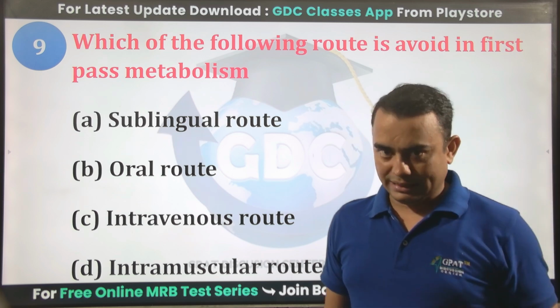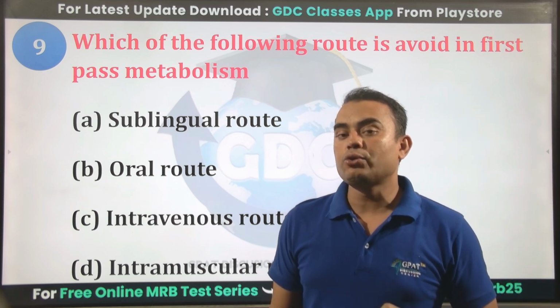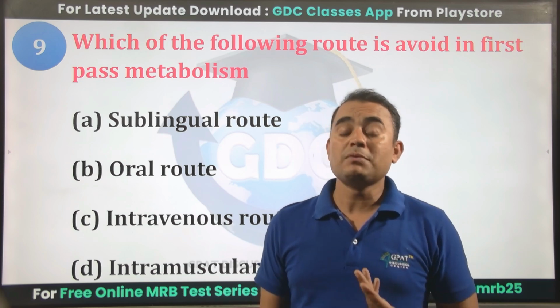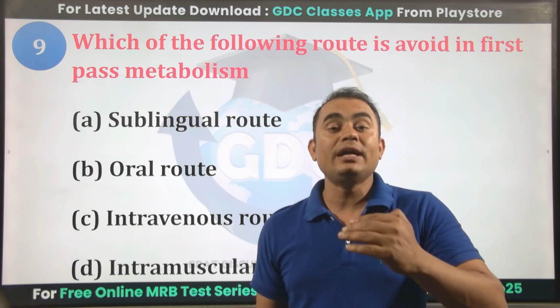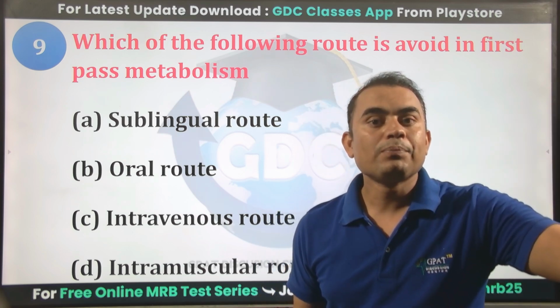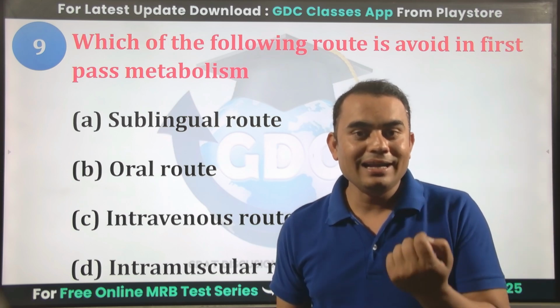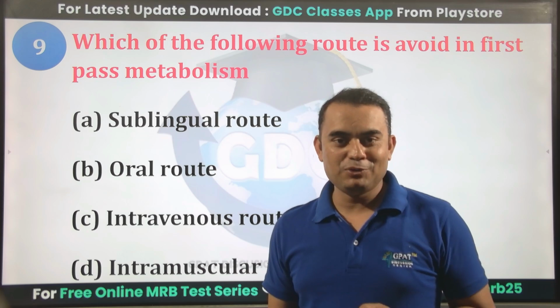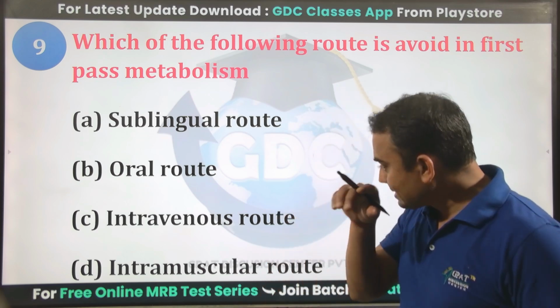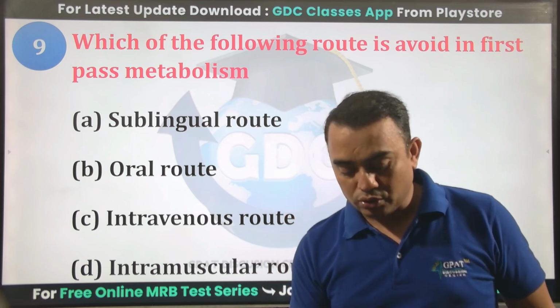Like nitroglycerin. When you take nitroglycerin through the oral route, then there is the maximum first pass metabolism. So that's why nitroglycerin is taken through the sublingual route, under the tongue, highly lipophilic, maximum absorption will be there, as well as yes, intravenous or intramuscular route also.